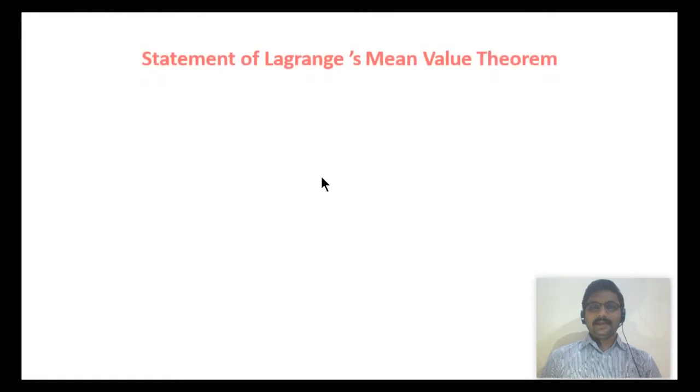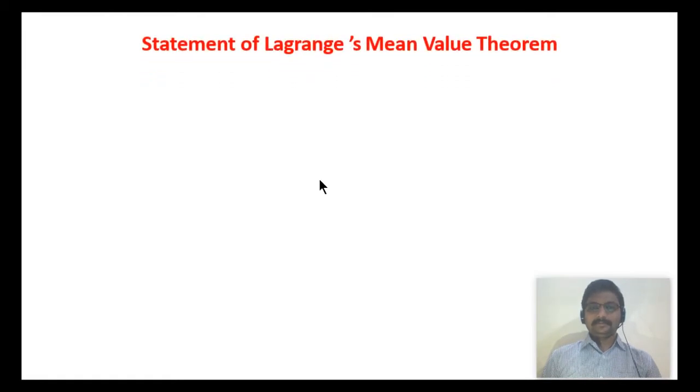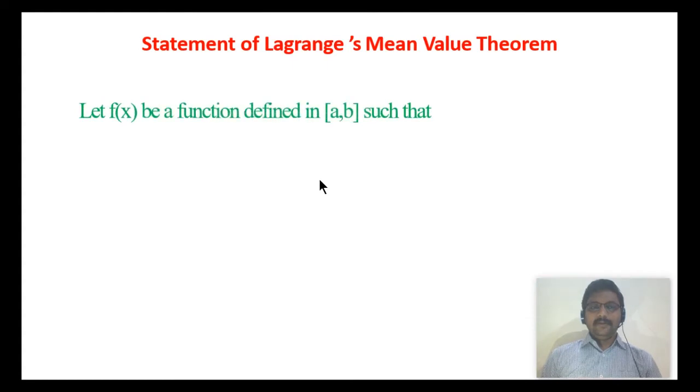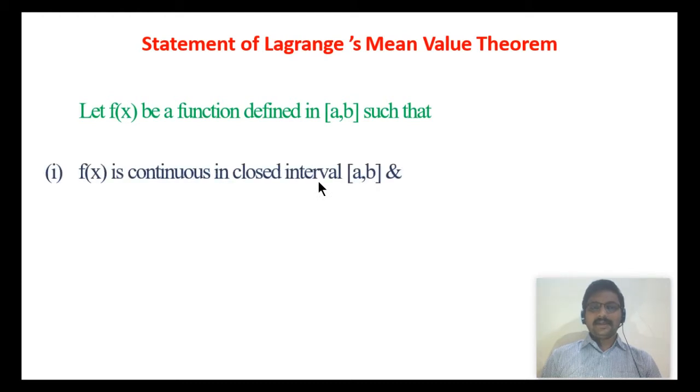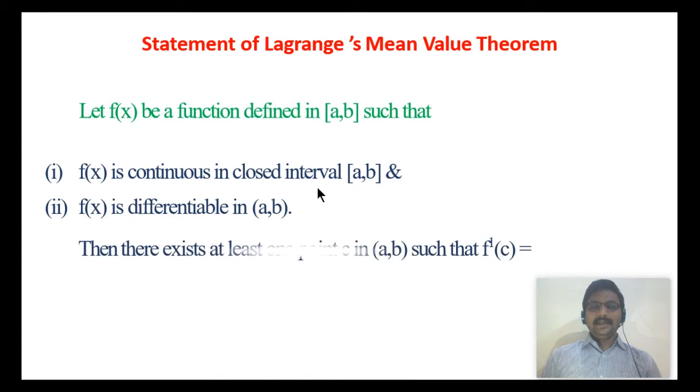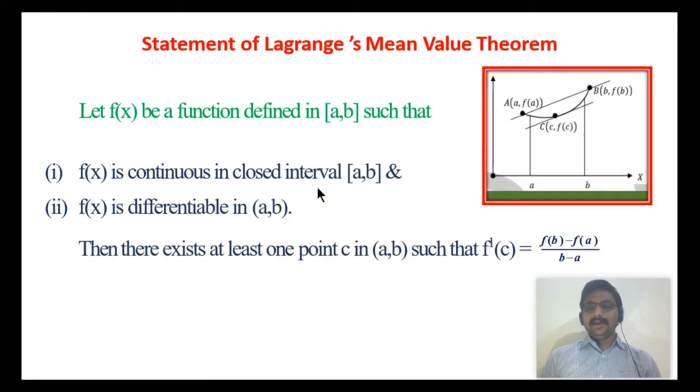Statement of Lagrange's mean value theorem. Let f of x be a function defined in the closed interval [a, b]. f of x is continuous in the closed interval [a, b] and f of x is differentiable in the open interval (a, b). Then there exists at least one point, say c, in the open interval (a, b), such that f dash of c is f of b minus f of a upon b minus a.